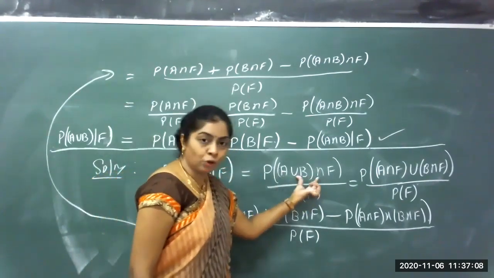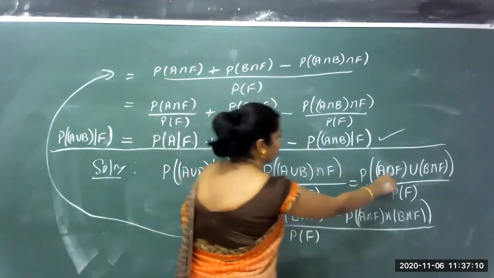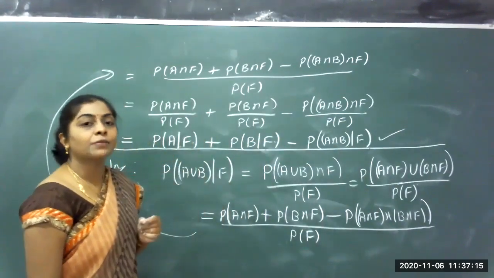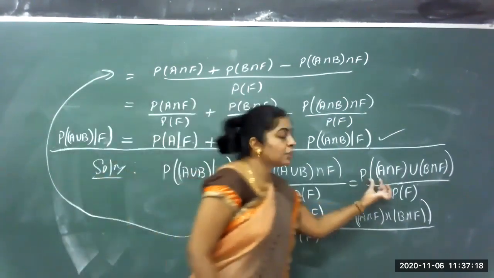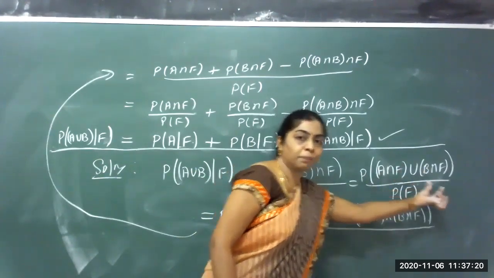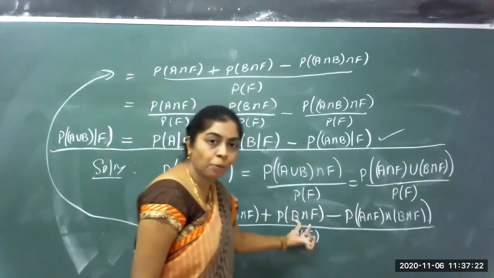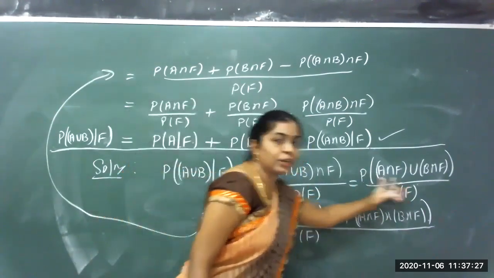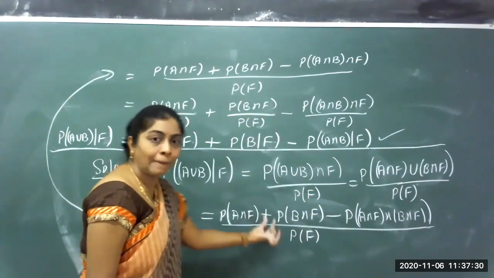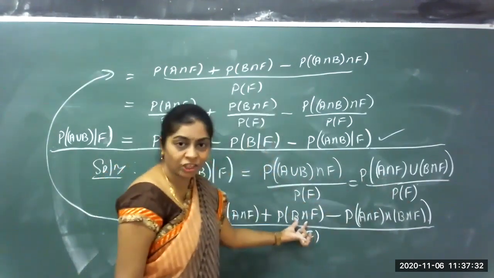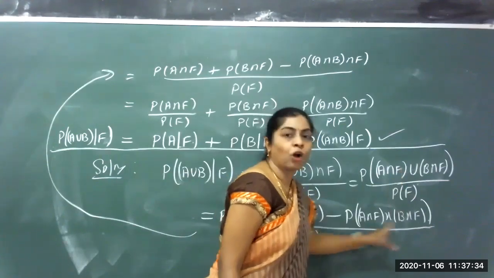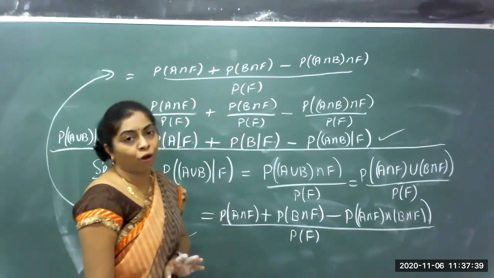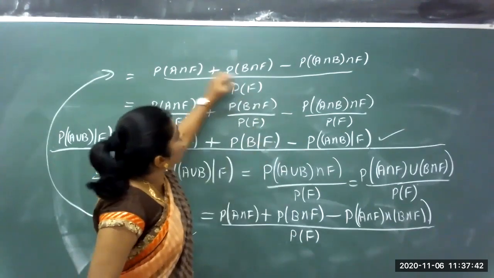I'll apply the distributive law for this: A intersection F union B intersection F. Last year we studied in probabilities, if it is probability of A union B, it is probability of A plus probability of B minus probability of A intersection B. So I use probability of the first one, A intersection F, plus probability of B intersection F, minus probability of the intersection of the two, divided by probability of F. I'll retain these two as they are.